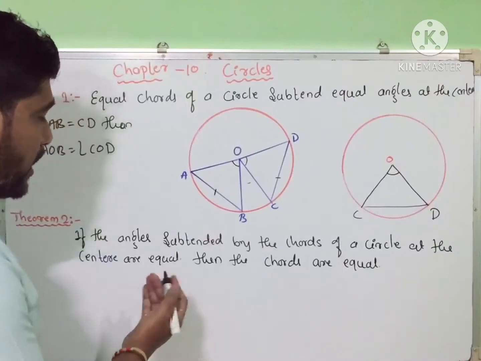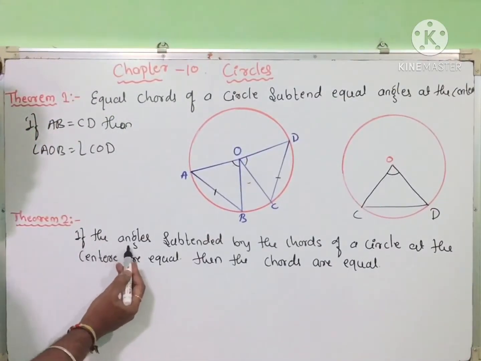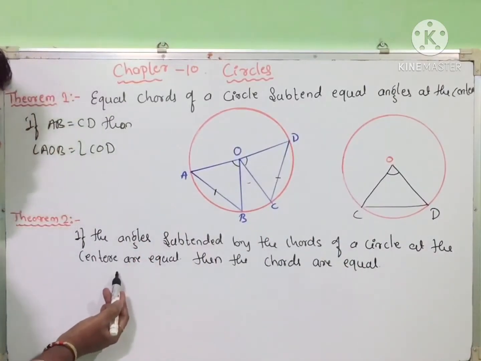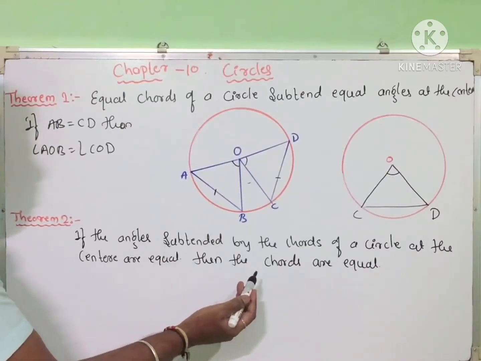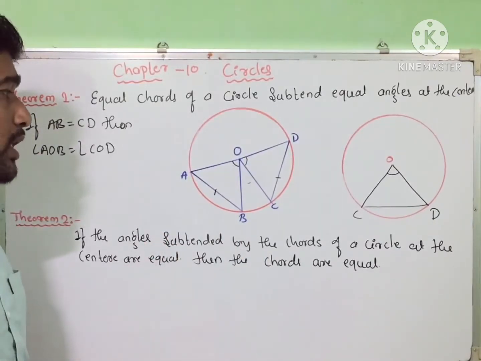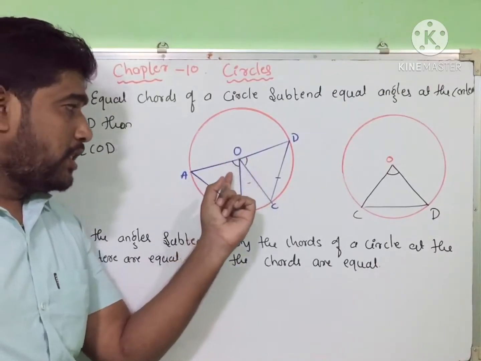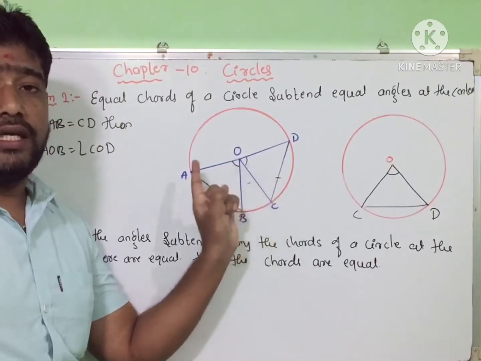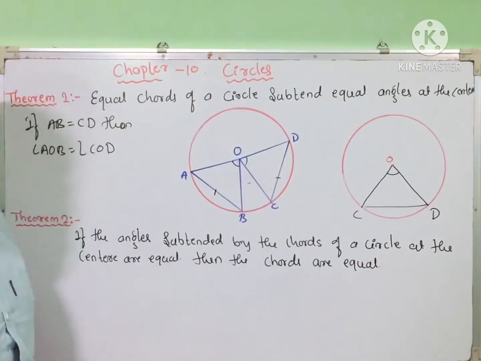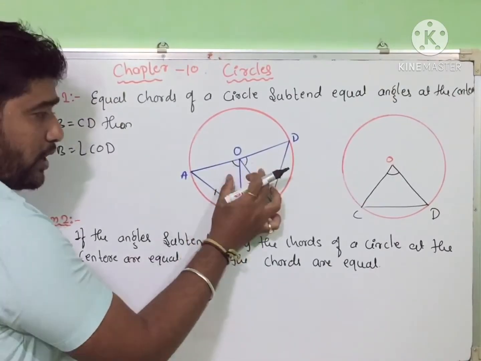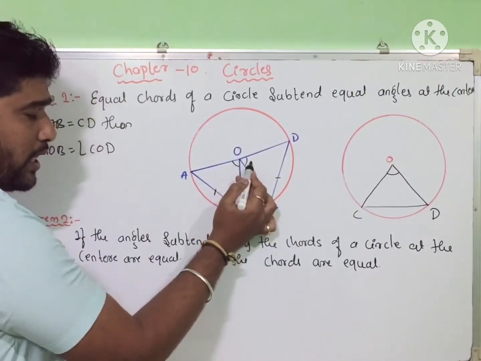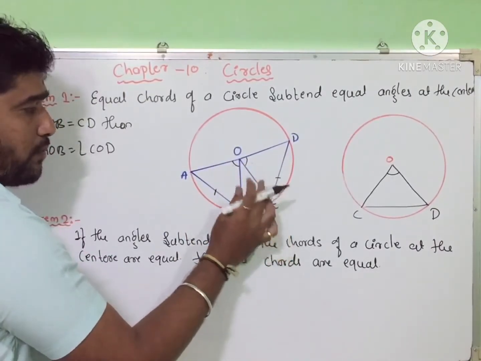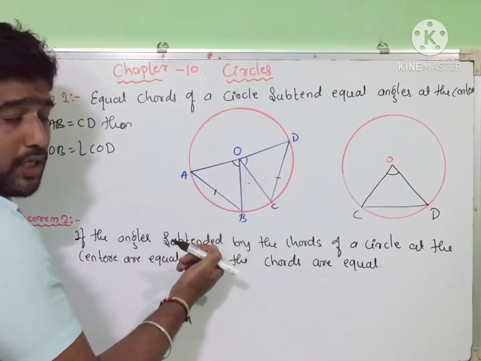Is it clear? So next, the second theorem. If the angles subtended by the chords of a circle at the center are equal, then the chords are equal. So here it is given that the subtended angles are equal. These two angles are equal. It means their chords are equal, right? So we want to show this. See here. In these two triangles, these two angles are equal, right? And here AO is equal to OD, BO is equal to OC, radii of the same circle, right?